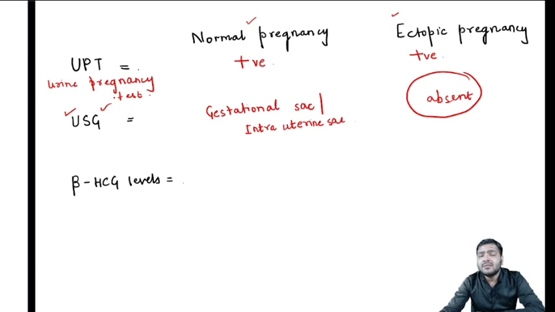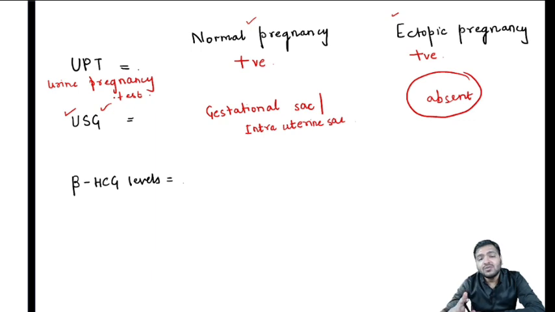But suppose the patient comes to you within 1 month, and remember, guys, on ultrasound, within 1 month a true gestational sac never appears. So in that case you won't be able to see the gestational sac, and if you have not done further investigations, you will classify it as ectopic pregnancy. That's wrong.